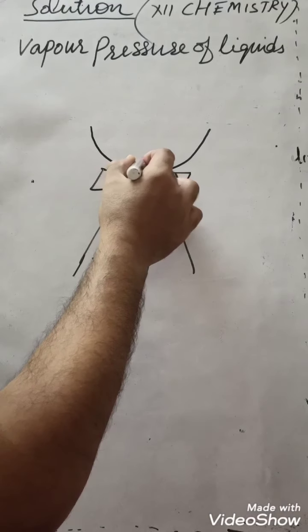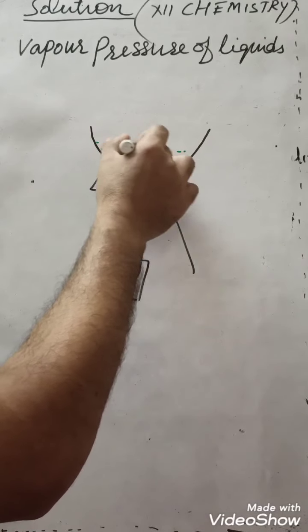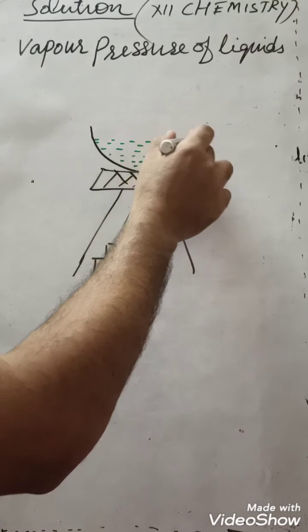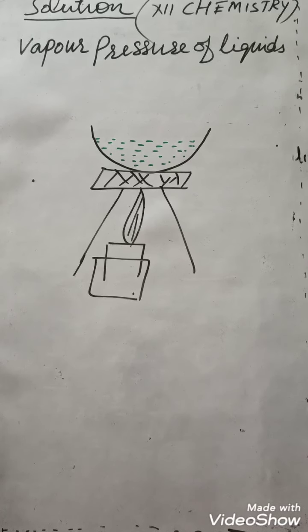Suppose water is taken here in this container, then you simply know what is boiling point. Boiling point of liquid is the temperature at which its vapor pressure becomes equal to atmospheric pressure. This is the definition of boiling point, but actually what is vapor pressure? So we will know here in detail.